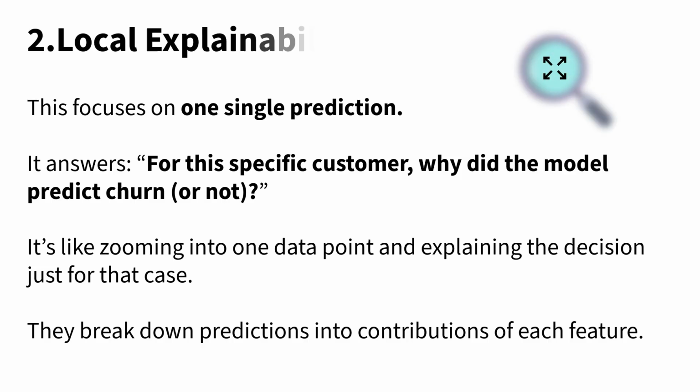The second level is local explainability. This focuses on one single prediction. It answers for the specific customer why did the model predict churn or not. Suppose the model predicts a particular customer will churn. Local explainability could show that this happened because they had 5 recent support calls and a high mobile monthly bill despite being a long term customer. It is like zooming into one data point and explaining the decision just for that case. Tools like SHAP and LIME help us calculate both. They break down predictions into contributions of each feature.